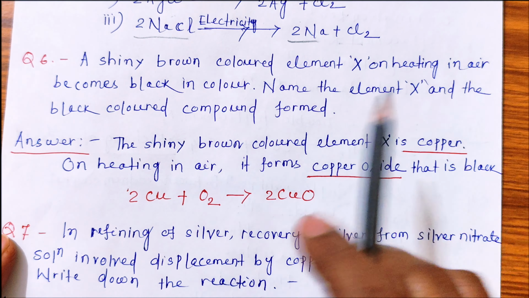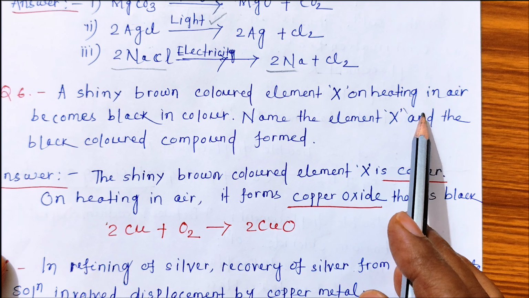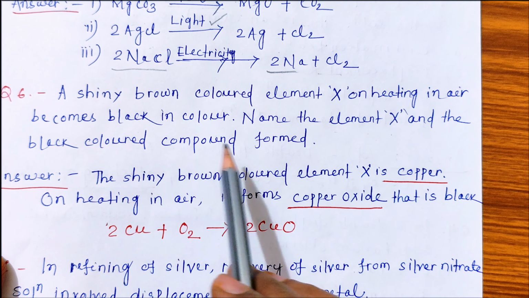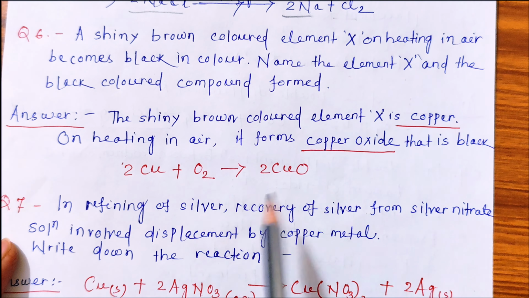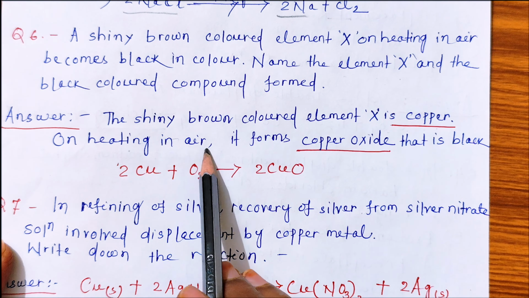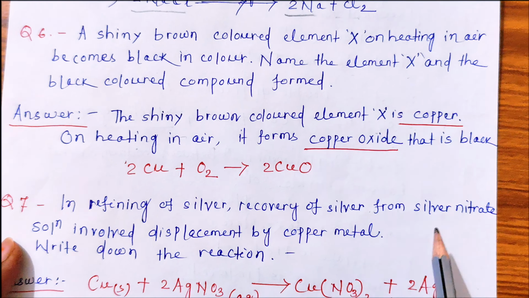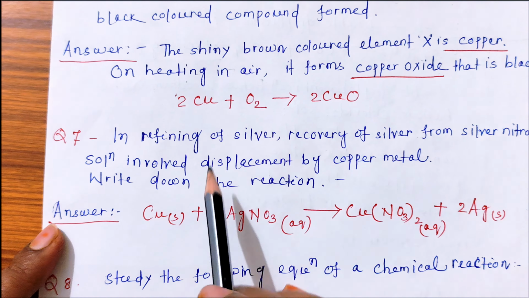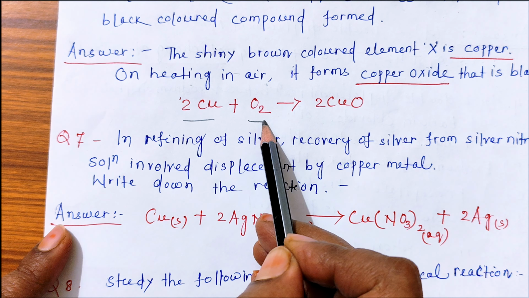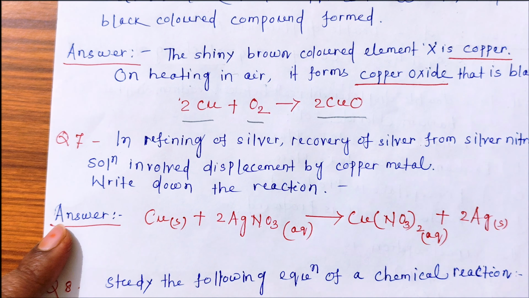Next, a shiny brown colored element X on heating in air becomes black in color. Name the element X and the black colored compound formed. Okay. The shiny brown colored element X is nothing but copper. On heating in air, it forms copper oxide, which is black. So the reaction is: X is copper, 2Cu plus oxygen O2 gives copper oxide, which is black in color.